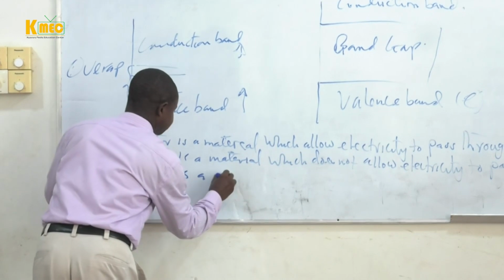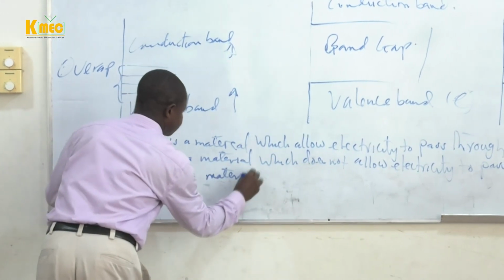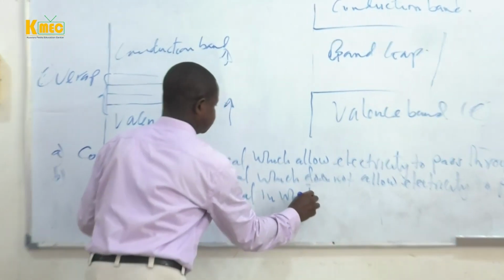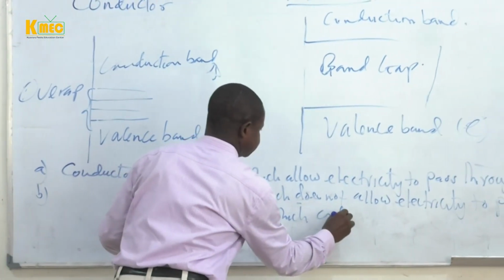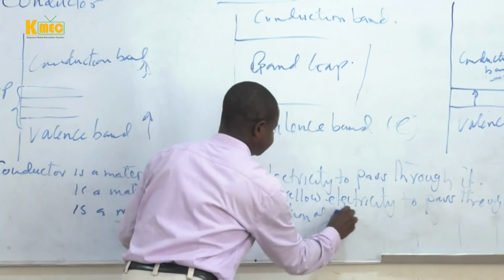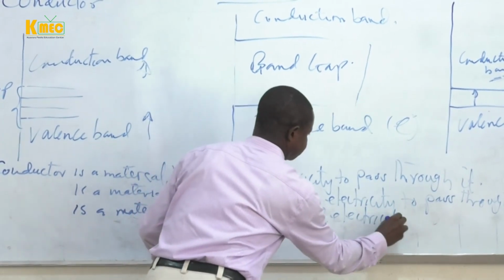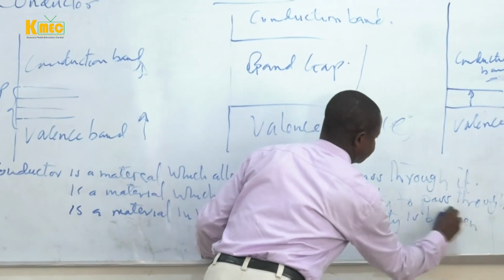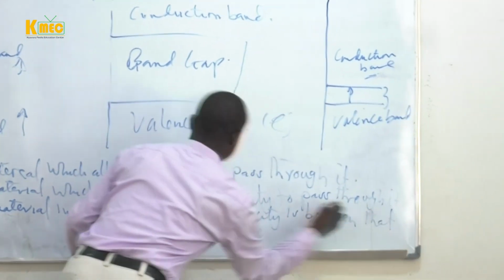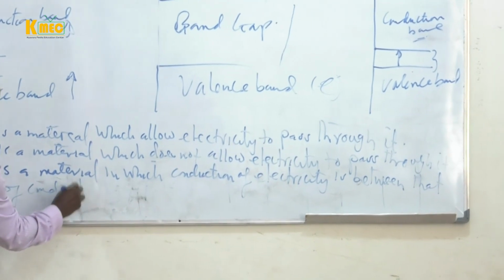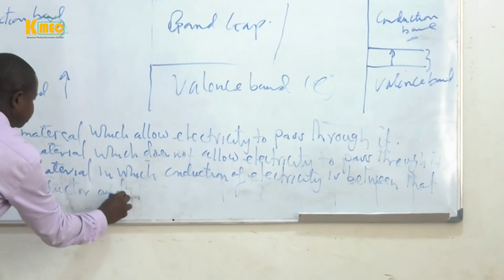So we say a semiconductor is a material in which conduction of electricity is between that of a conductor and an insulator.